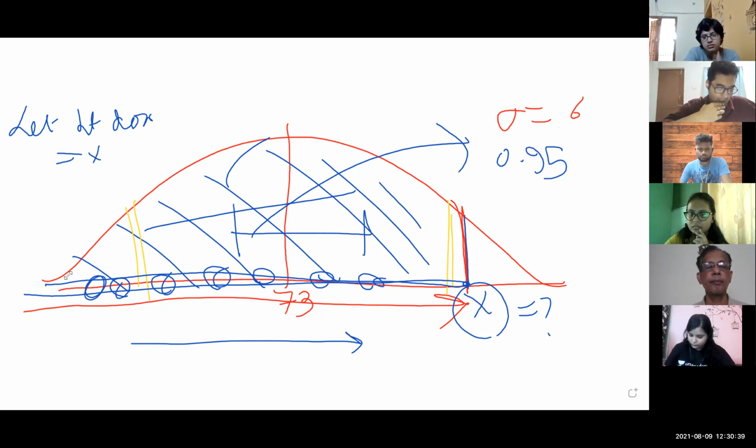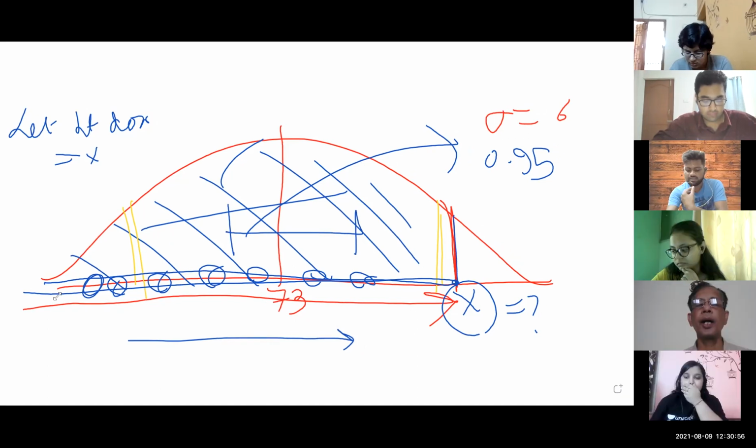Aditya, Arindam Das? Yes, sir. Sir, we'll be finding the probability from 73 to X. What will be the area covering under that? Then we can find the X value, I think, from there. So I will find the total, the right hand part from 73, it's 0.5 probability. So from there we can minus 0.5 because we have total 0.95.